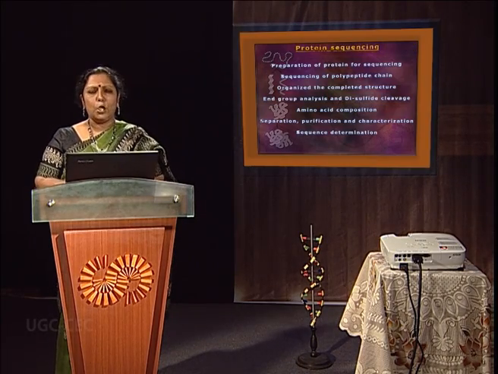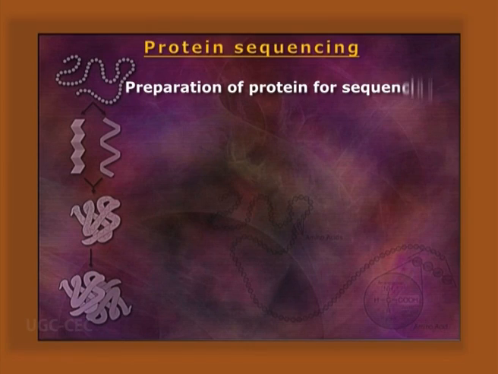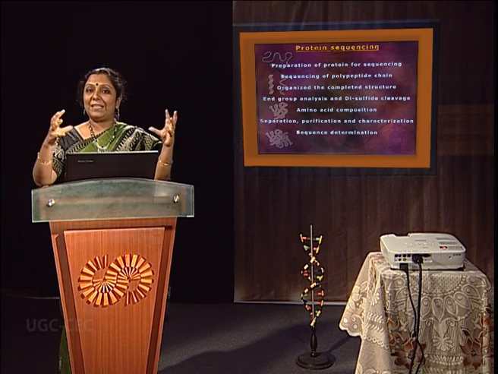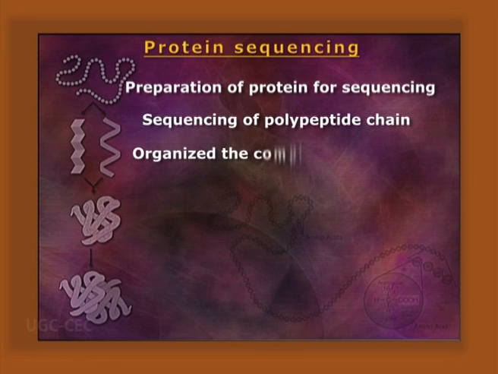Protein sequencing. So many steps are there. Number one, preparation of protein for sequencing. So, we will denature them by cleavage of disulfide linkage with beta-mercaptoethanol. So, we will know how many subunits are present. Then, sequencing of each polypeptide. We will make fragments of the polypeptide and organize the completed structure with overlapping.